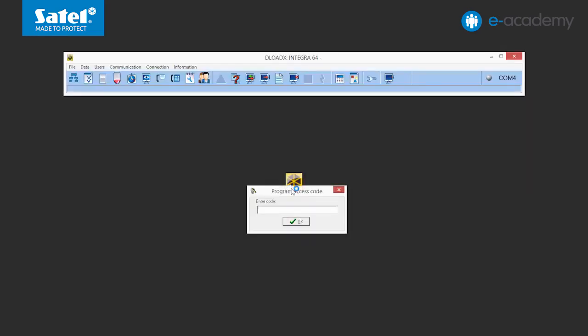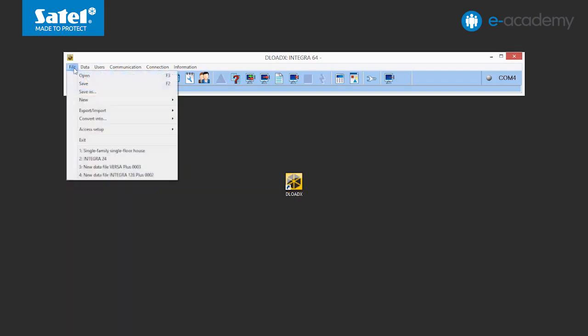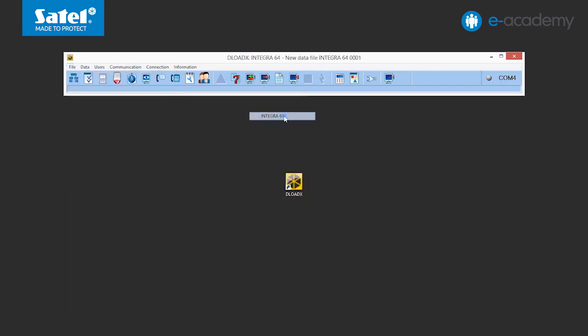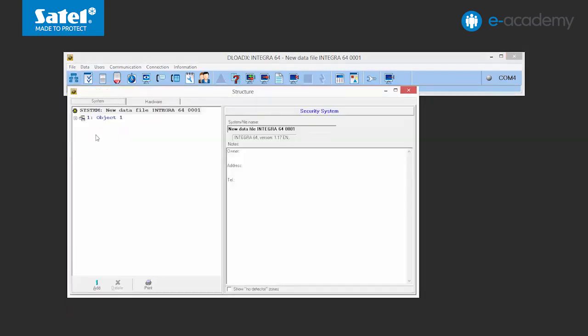Run the DLOADX program. In the File menu, highlight the New command, then Manufacturer Settings, and then select the Integra 64 control panel. From that moment, information will be shown on the upper bar of the program that it is a new data file for the Integra 64. In the main menu of the program, click on the System and Hardware Structure icon. The Structure window will open, showing 2 tabs, System and Hardware.